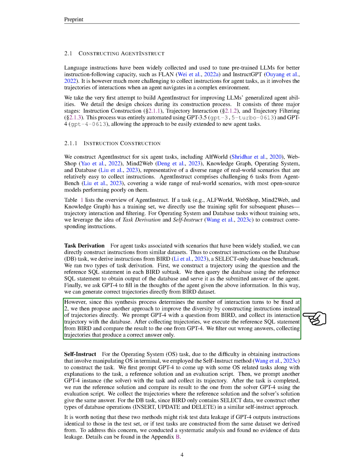However, this method only allows for 2 interaction turns, so we used another approach to increase diversity by constructing instructions instead of trajectories. We prompted GPT-4 with a question from BERT and collected its interaction trajectory with the database. We then compared the results of the reference SQL statement from BERT with the results from GPT-4 and only kept the trajectories that produced a correct answer.